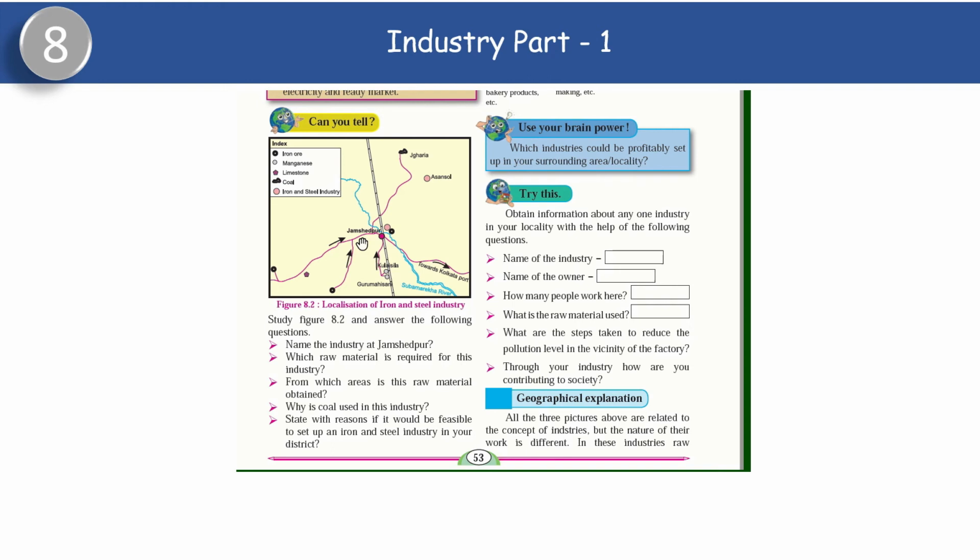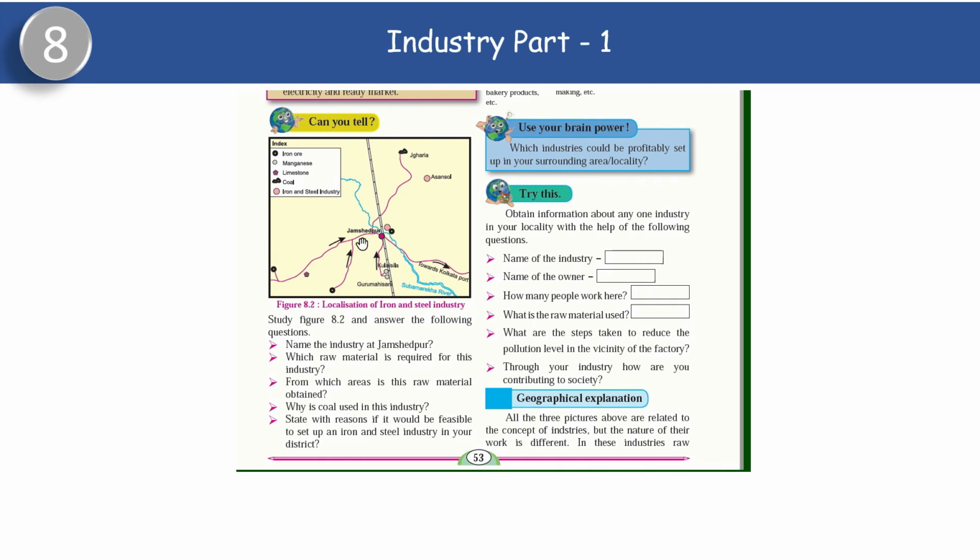State with reason if it would be feasible to set up an iron and steel industry in your district. When we establish industries, many factors affect its location. When you set up a factory, there are different factors which are affecting. For example, supply of capital, that is money, nature and availability of raw materials, whether we'll get these raw materials on time, market, whether markets are available, government policies, supply of labor, etc. affect the localization of industries.